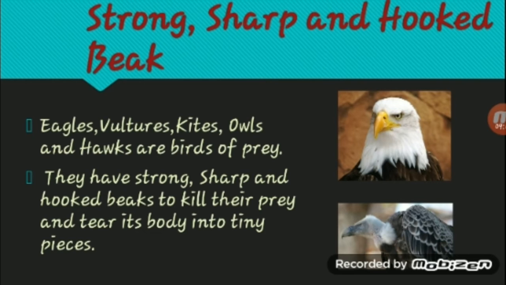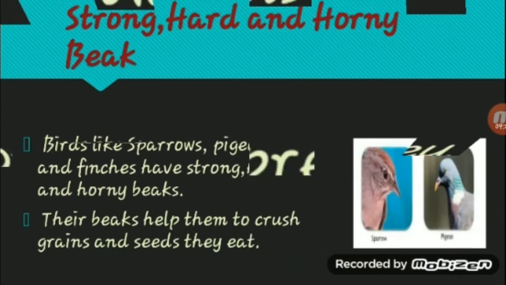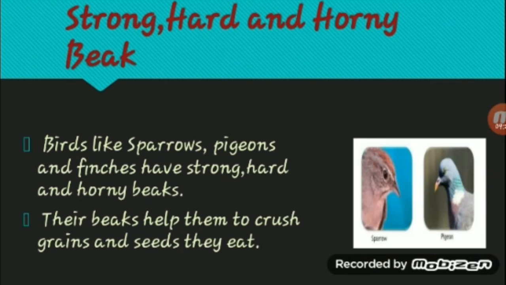So let's move on to the next type of beak. The next type of beak is strong, hard and horny beak. Birds like sparrows, pigeons and finches have strong, hard and horny beaks. Their beaks help them to crush grains and seeds they eat. So what do sparrows and pigeons eat? You throw rice, wheat, etc. to the birds, right? They crush the seeds and grains and then eat. For that, they need a strong, hard and horny beak.